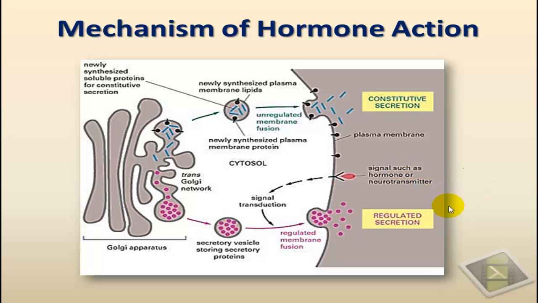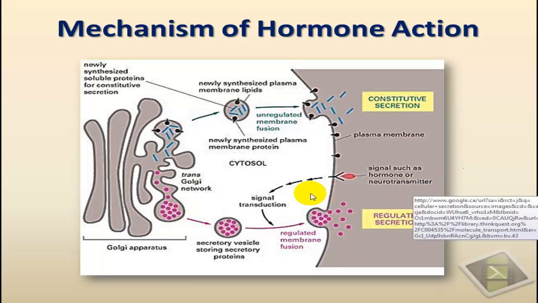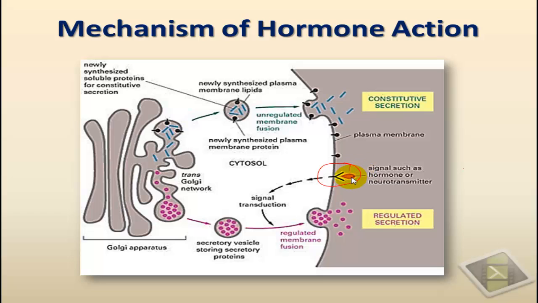A fourth mechanism of action of hormones is the stimulation of secretion by cells of different types of chemicals and signals. And this is usually done through a signal transduction pathway, so it's hormones binding to receptors on the membrane, causing the activation of a signal transduction pathway that would lead to vesicles carrying certain chemicals to fuse with the plasma membrane and therefore releasing those chemicals into the extracellular fluid.